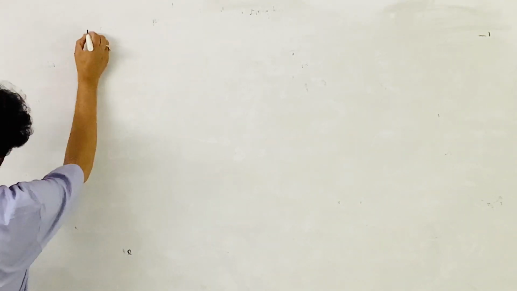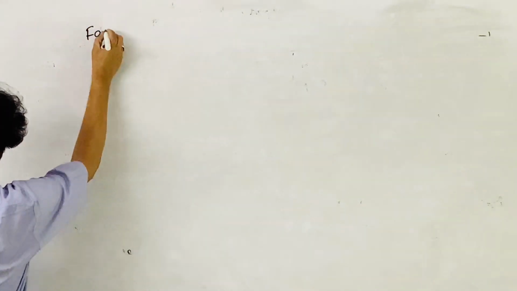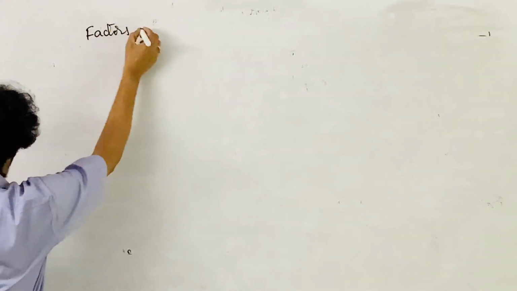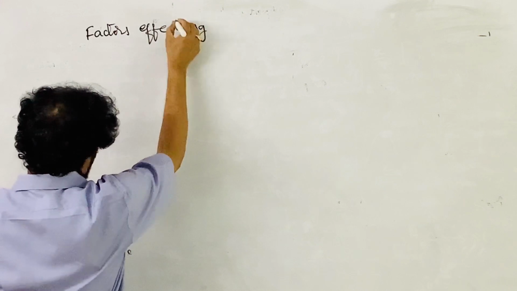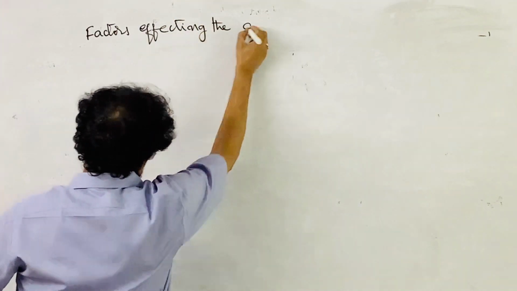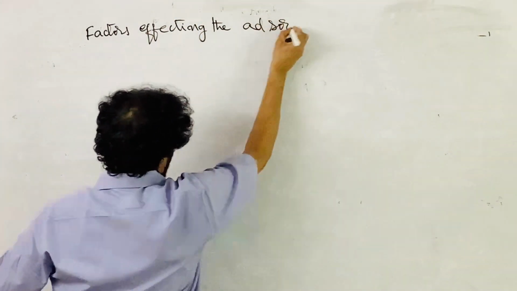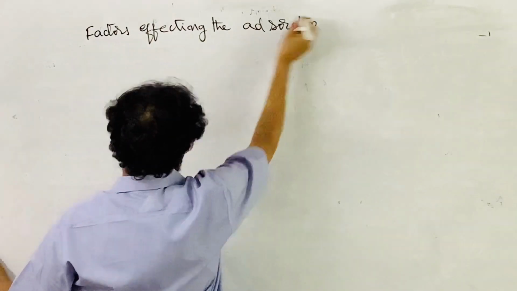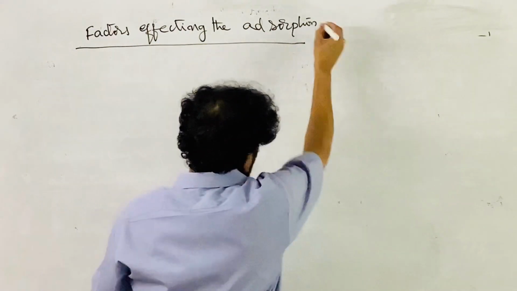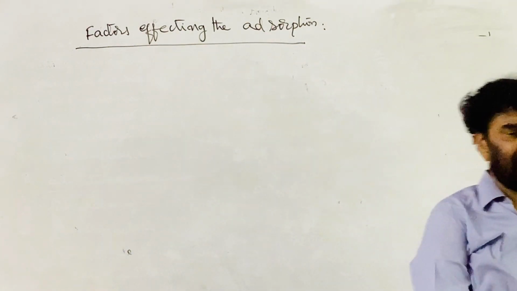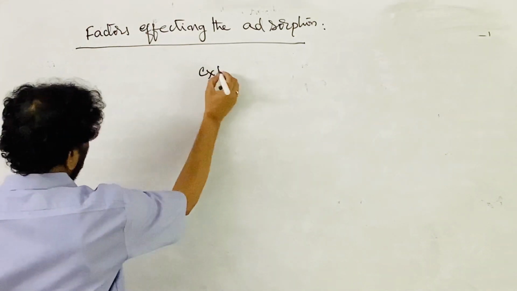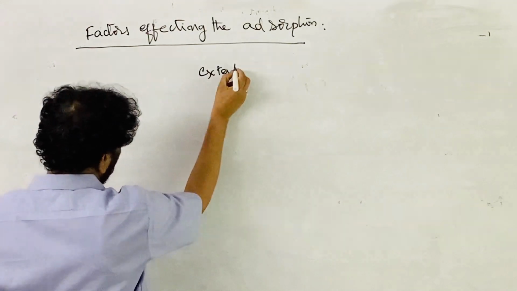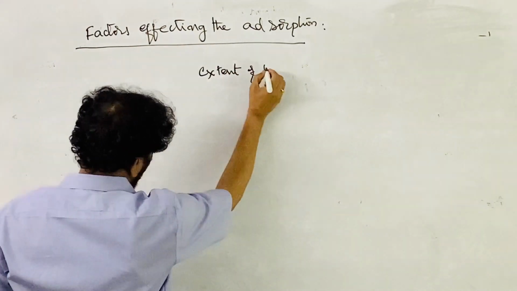Now, the second thing is the factors affecting the adsorption. What are the factors that influence the adsorption or extent of adsorption? Here we always use the term extent of adsorption.